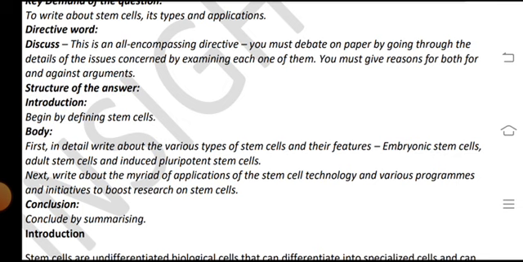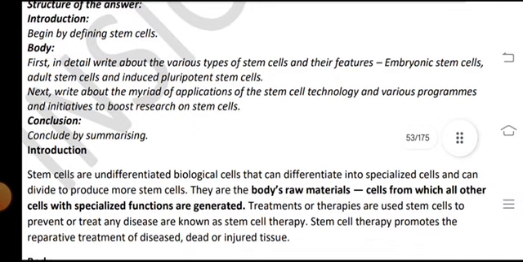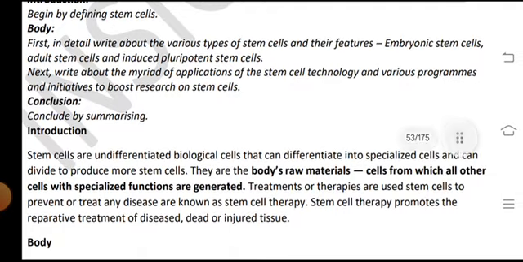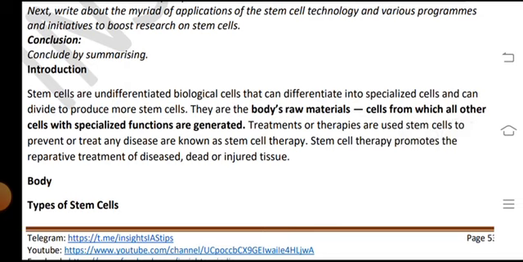Structure of the answer. Introduction: begin by defining stem cells. Body: first in detail, write about the various types of stem cells and their features, embryonic stem cells and adult stem cells, and introduce pluripotent stem cells. Next, write about the myriad applications of stem cell technology and various programs and initiatives to boost research on stem cells. Conclusion: conclude by summarizing. Introduction.